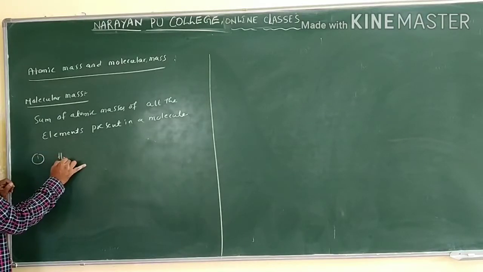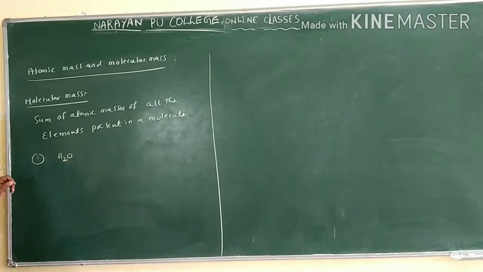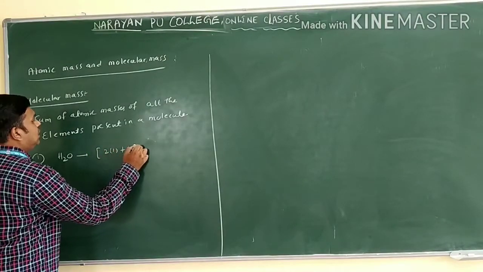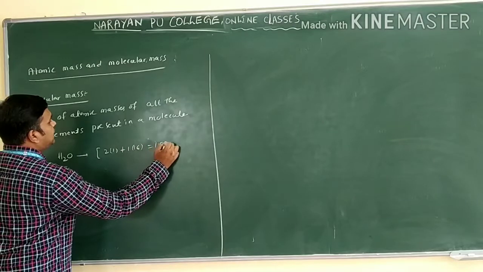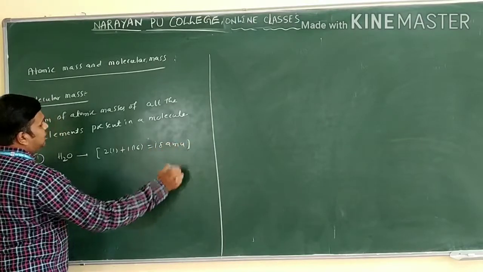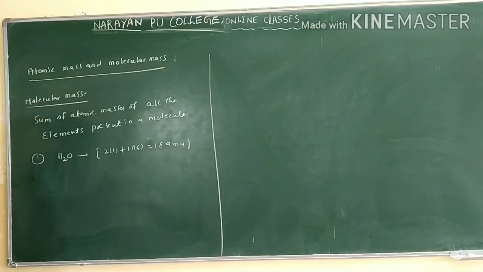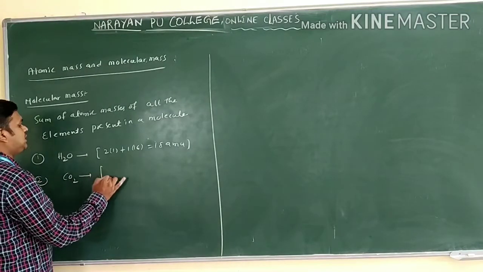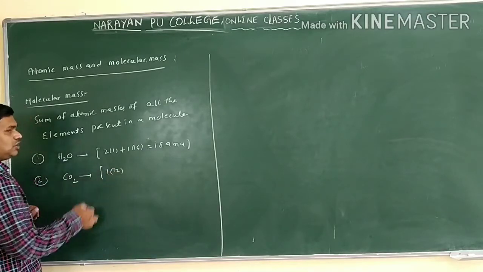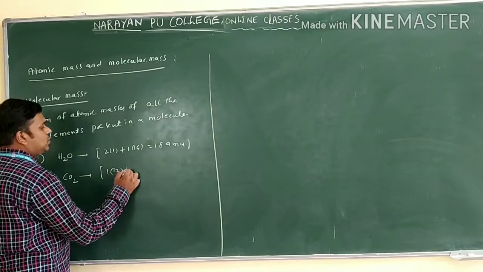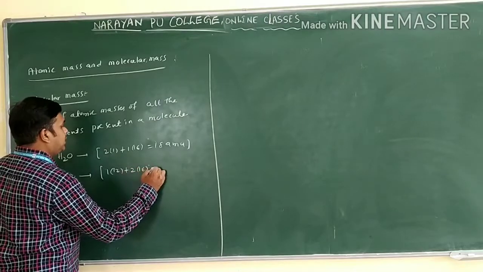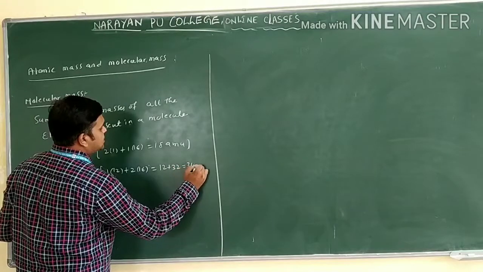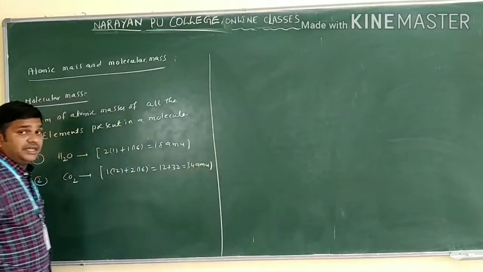We have H2O. How can we write here? 2 into 1 plus 1 into 16. What will you get here? 18. The answer you can write in the form of AMU. If you want to take carbon dioxide, CO2, how can I write this? 1 into 12, the weight of carbon, plus 2 into 16. You will get 12 plus 32, that is equal to 44 AMU.